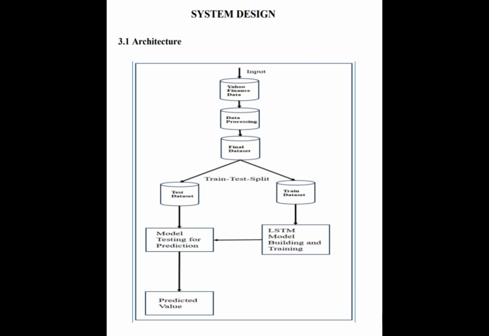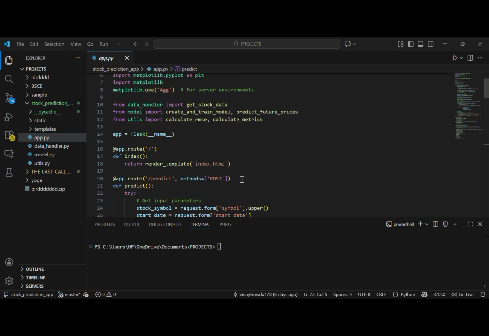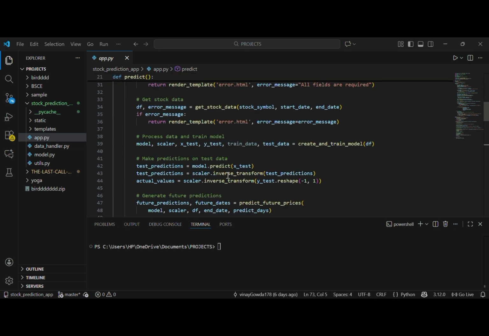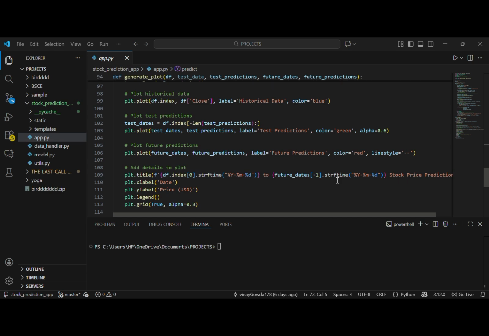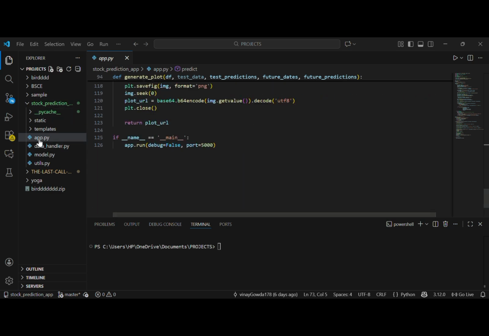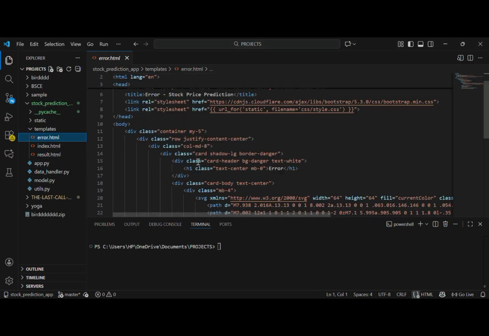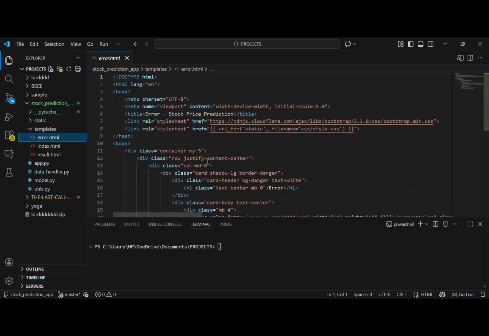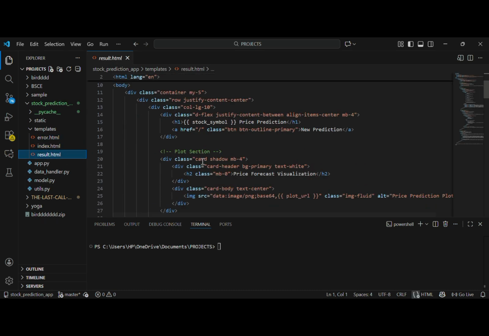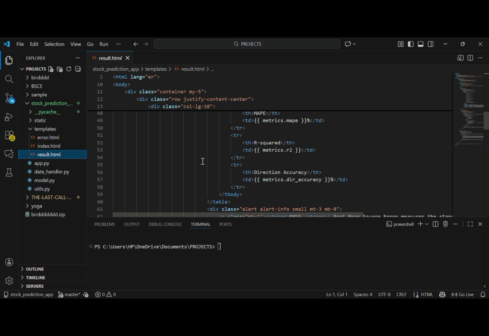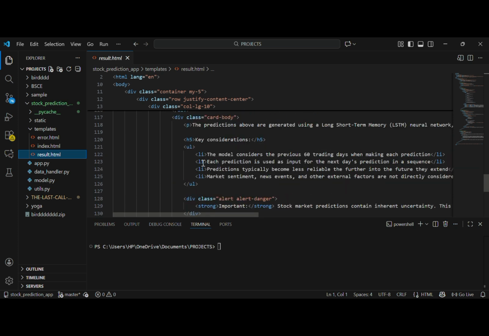Then coming to the coding section, here we will use app.py. These are all my templates folders: error.html, index.html, and result.html. These are my folders.